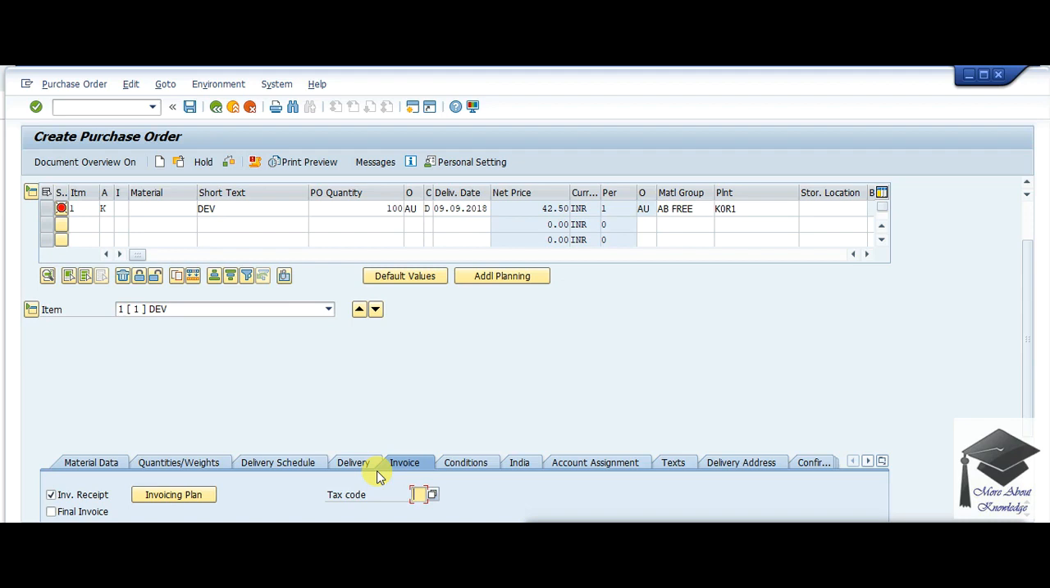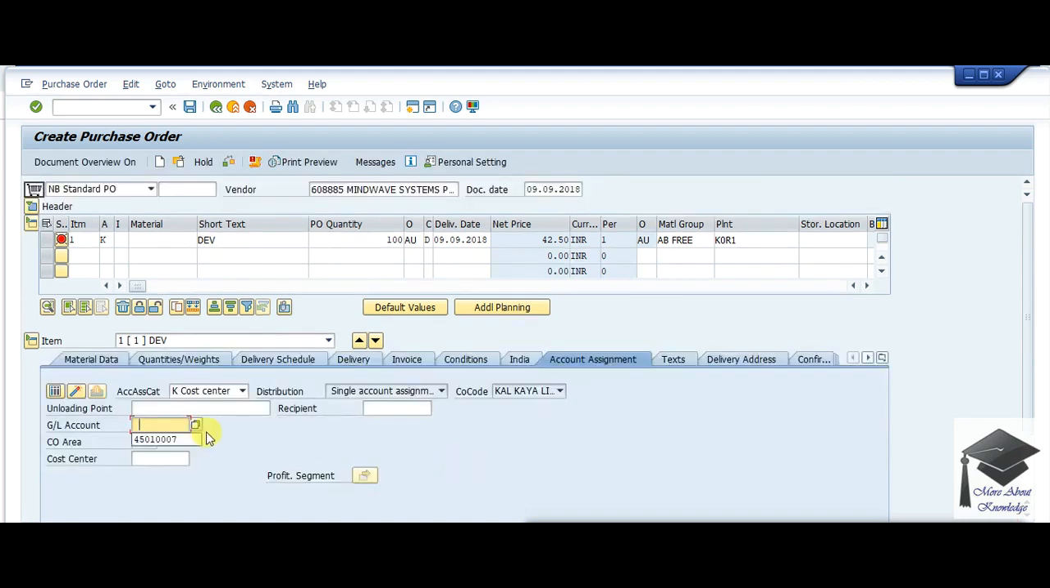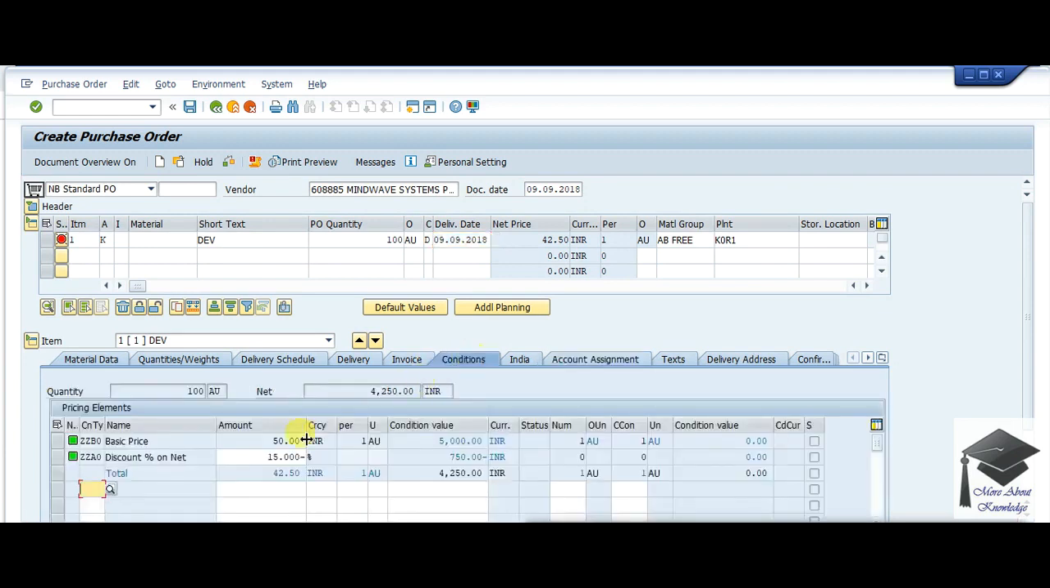I need to use a tax code, that is GA. I need to use a GL account. I don't want to use that account. I just check whether my pricing procedure is getting fetched or not. So you can see that my base price as fetched from the condition table is 50, as I had maintained there, and my discount has come as 15%, and then my total price is 42.5. So here we see that this way we can define our own pricing procedure as per the requirement.